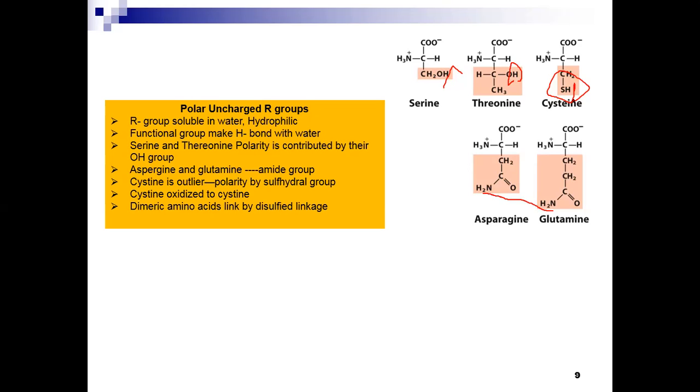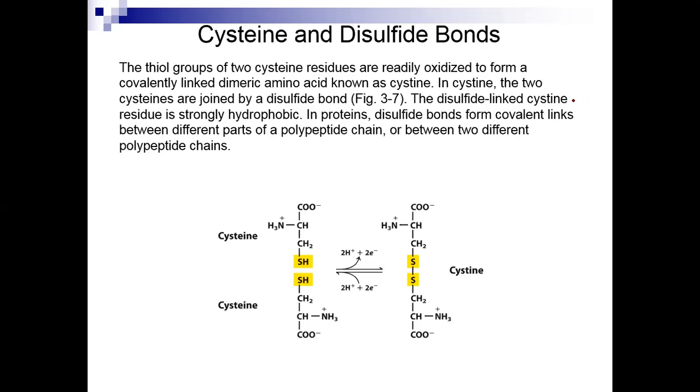This is important for making the disulfide linkage. As you can see, this is the cysteine molecule. If two cysteine residues come close to each other, they release their hydrogen and make a covalent link between each other. This link is known as the disulfide bridge.